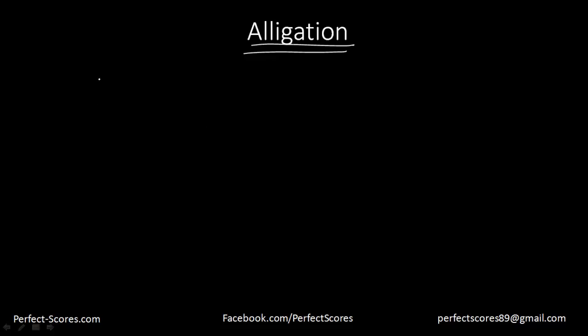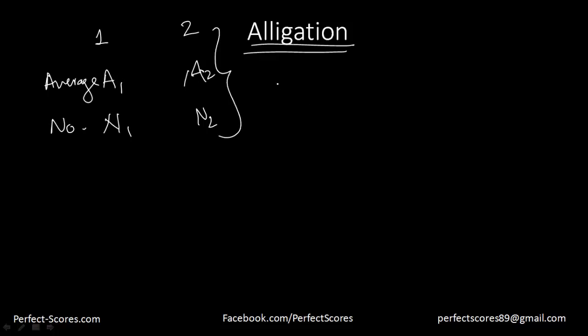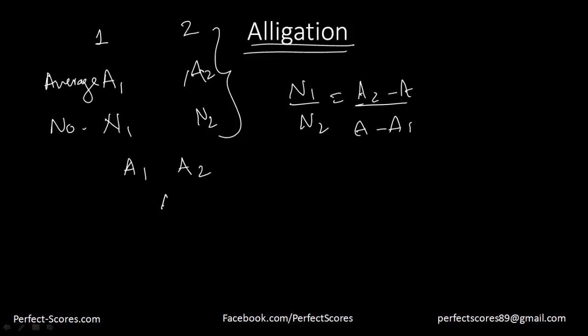The allegation said that whenever two groups mix, let's suppose I have a group, group 1. The average of group 1 is A1, and there are N1 items in that group. And we have another group as well. The average of that group is A2, and the number of items is N2. Then the overall average A would have this expression over here. This is something that we derived in the allegation video. So from here, I'm going to get A1 and A2 and A, and this minus this is N1, and this minus this is N2.